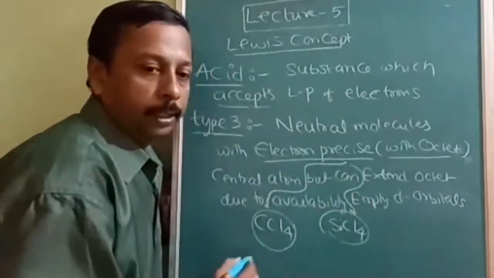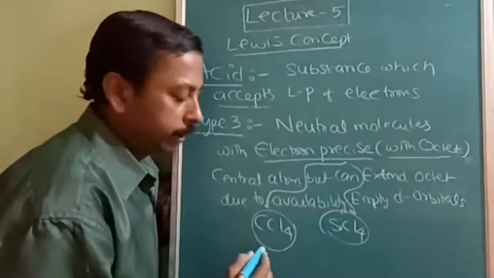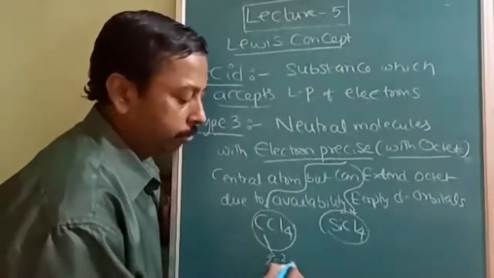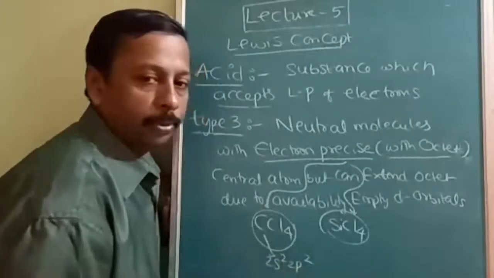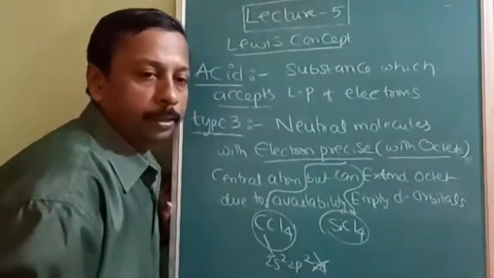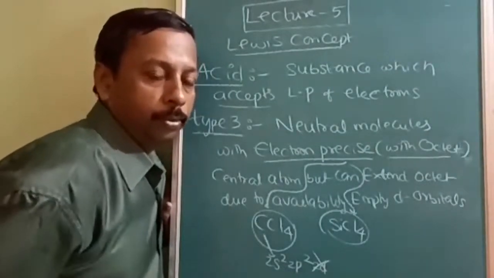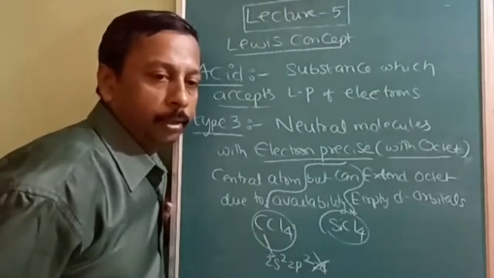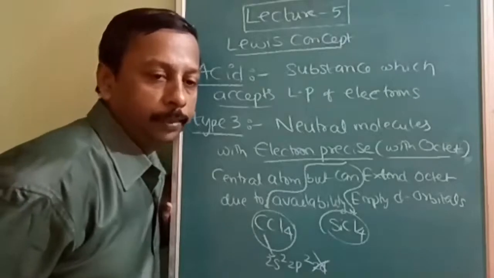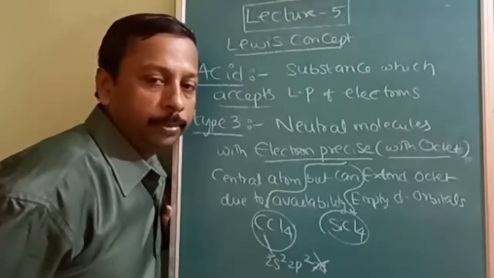But in the case of carbon in carbon tetrachloride, the valence shell consists of 2s2, 2p2. There is no 2d because the d subshell starts from the third energy level only, according to the Bohr-Bury rule, or the n plus l rule. When n is equal to 3 or more than 3, only then is the d subshell permitted.